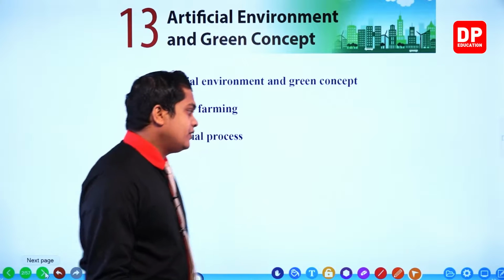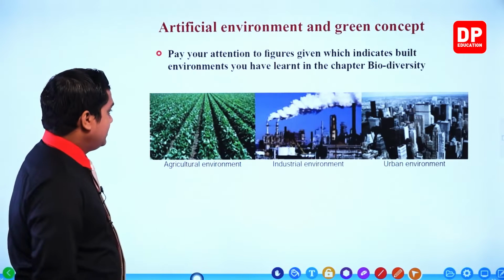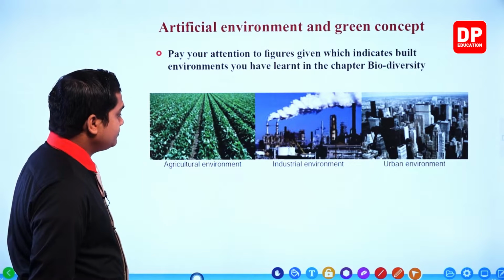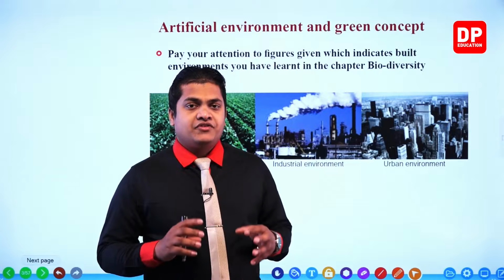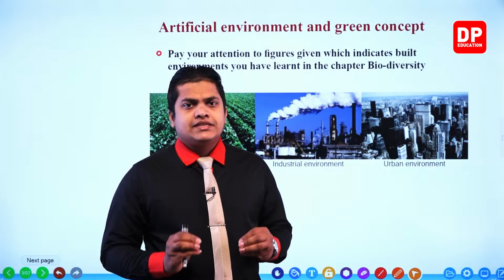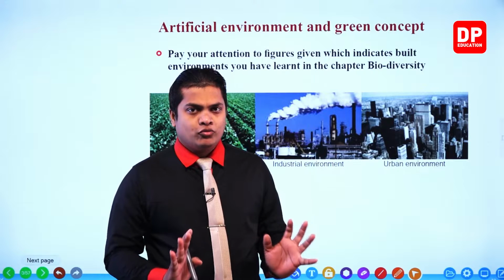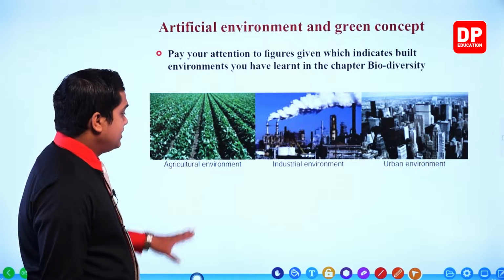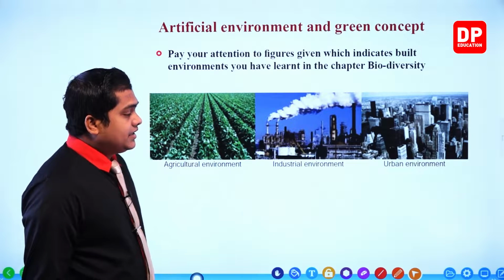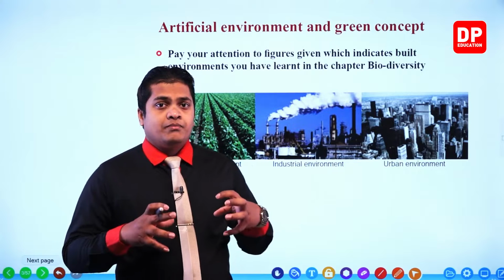Okay, then let's go and identify what kind of a thing this artificial environment is. So pay your attention to the figures given which indicate built environments you have learned in the chapter biodiversity. So I think you could remember within the chapter biodiversity, we studied about the artificial environments. Artificial environments means, my dear children, these are the environments which are created by humans. Okay, so we studied these things under three main categories, as agricultural environments. Here within the agricultural environments, people do farming.